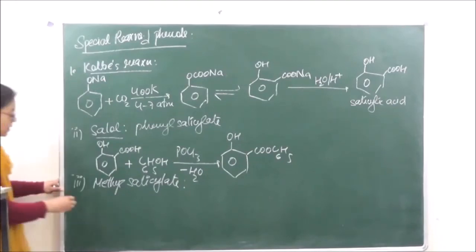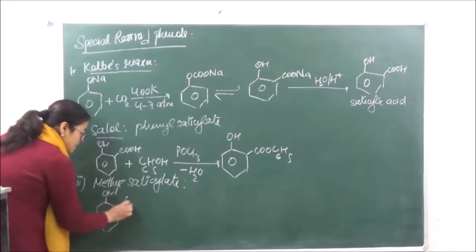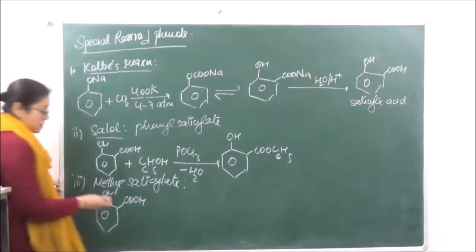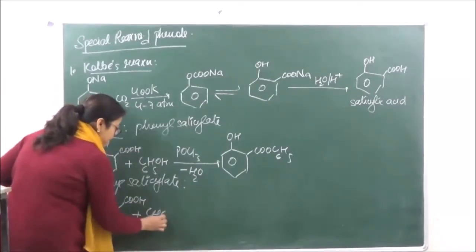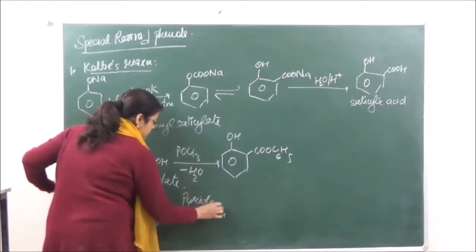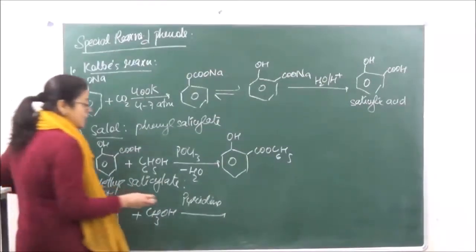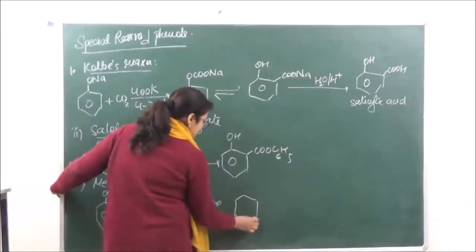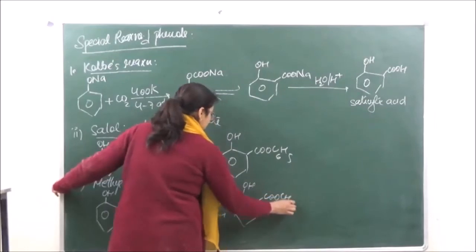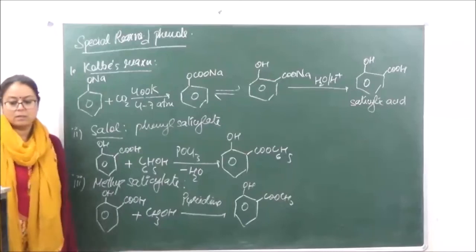So over here we are going to do alkylation in presence of pyridine to give us methyl salicylate, COOCH3. This is methyl salicylate.